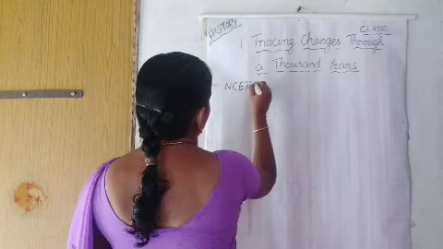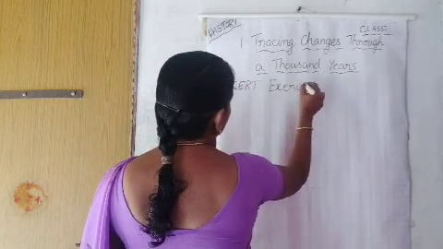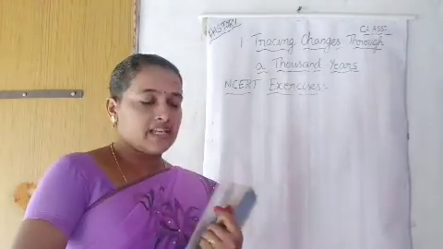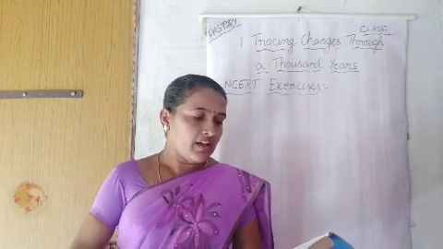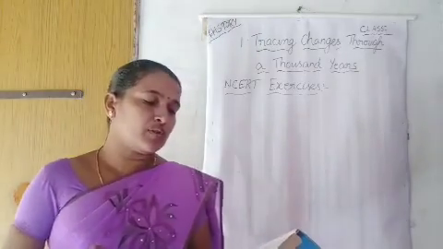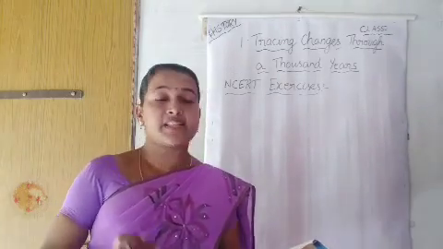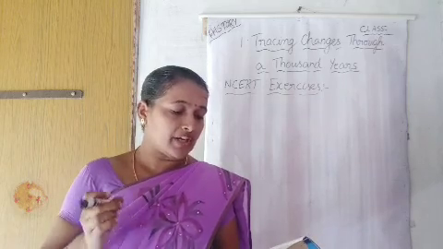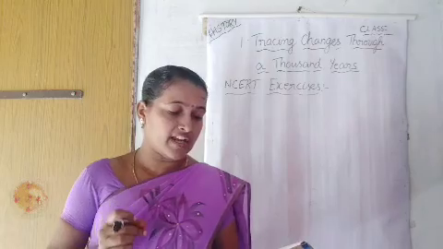NCERT exercise questions. So let's see what questions they have given. First one: you are a historian. Choose one of the themes mentioned in this chapter such as economic, social or political history and discuss why you think it would be interesting to find out the history of that time.